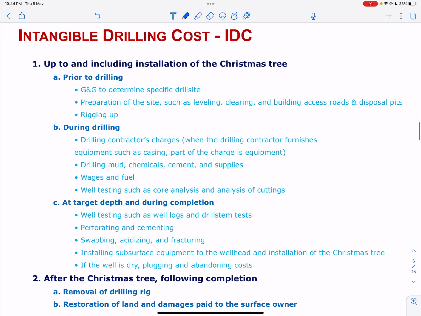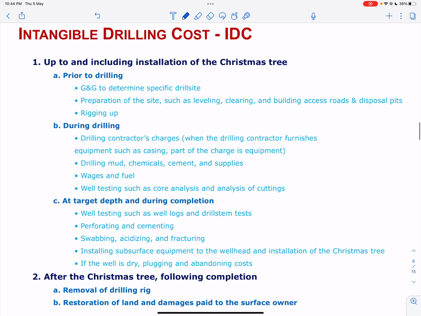This is the list of costs related to drilling an exploratory or development well that are usually considered intangible drilling cost. These costs are given in the order in which they are usually incurred. Note that the costs listed in item 2 are past the Christmas tree, but because they are intangible and directly related to the process of drilling a well, the costs are considered intangible drilling cost.